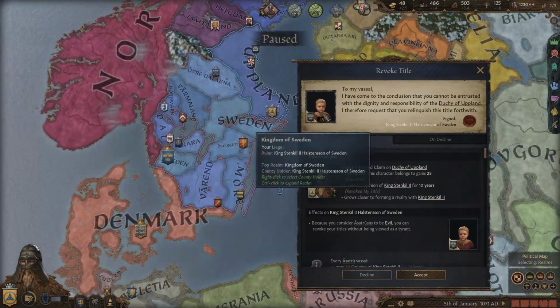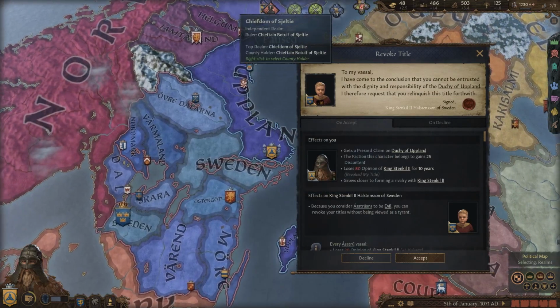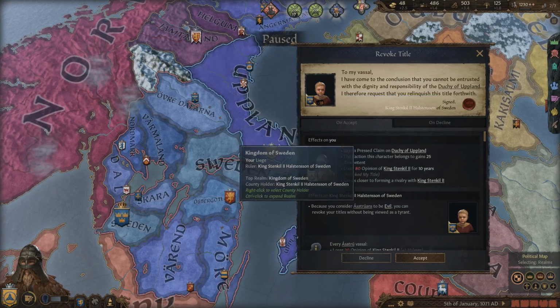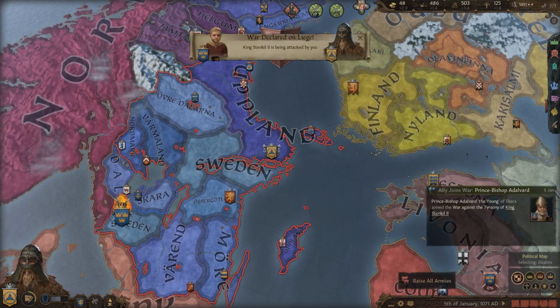And then if we look over here, it looks like this little kid wants to fight me. This is what I was worried about before, but now that it's a little kid who doesn't have that much of a military, I think we should be able to fight him off. So I'm going to decline this title revoke here, which will start a war.